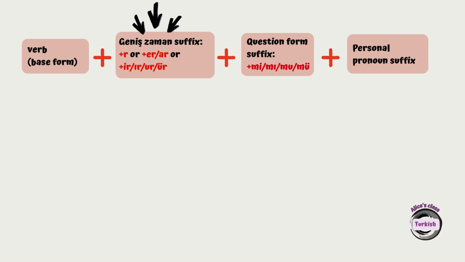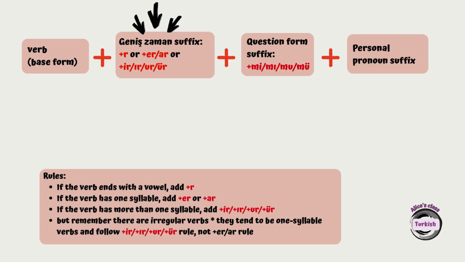And then we attach the geniş zaman suffix, which is going to be re, or er, or ar, ur, ür. So let's remember the rules. If the verb ends with a vowel, we're just going to attach r. If the verb has one syllable, we're going to attach er or ar following vowel harmony rules. If the verb has more than one syllable, then we're going to attach ır, or ir, ur, ür following vowel harmony rules.